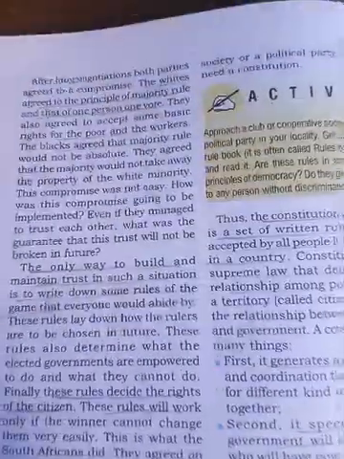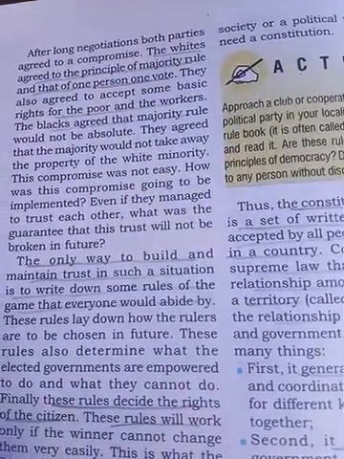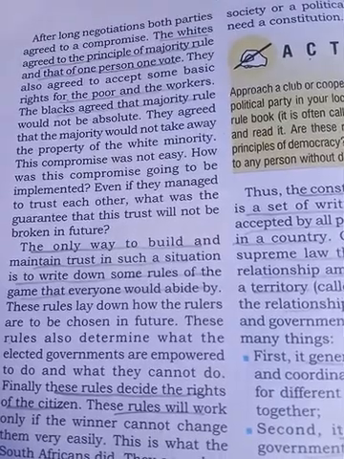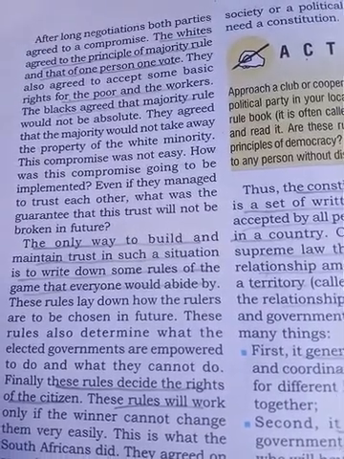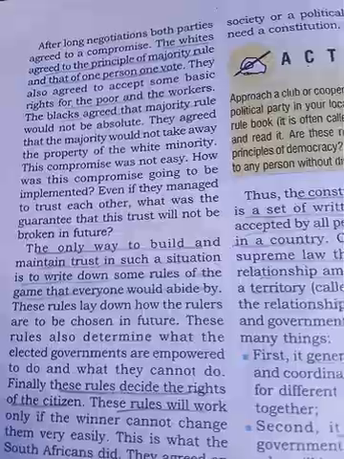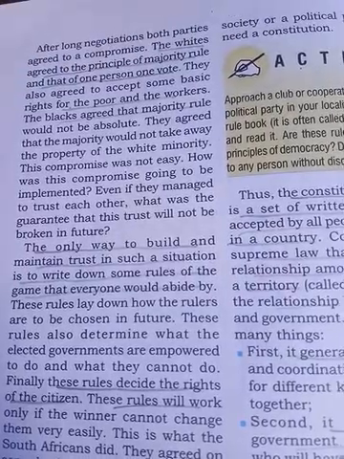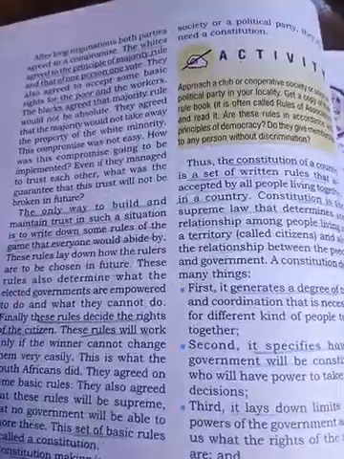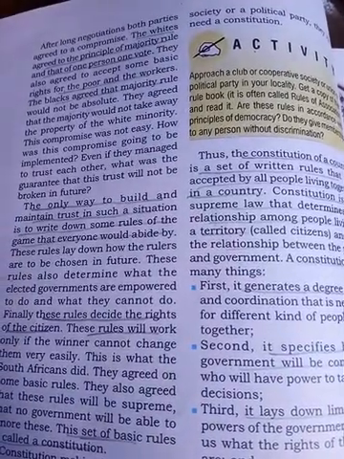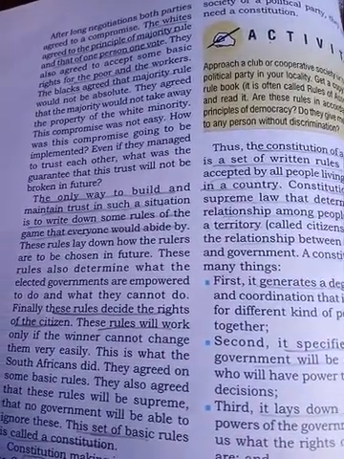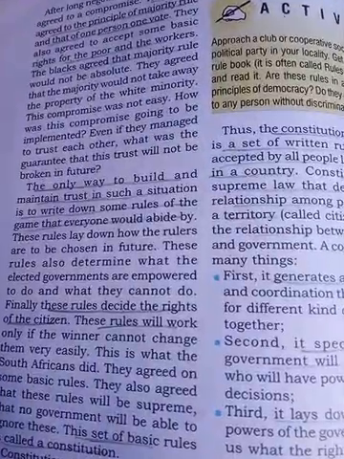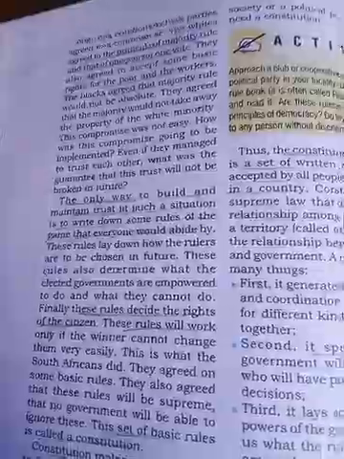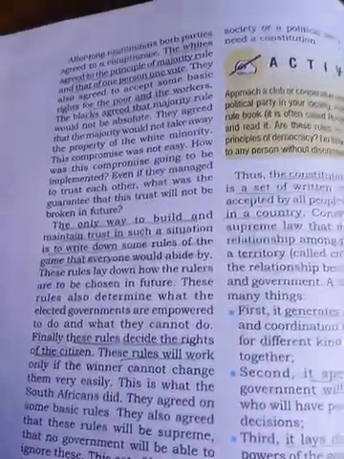Look here. After long negotiation, both parties agreed to a compromise. Whites agreed to the principle of majority rule, one person one vote. That means after discussing many things with the white people and that government, they agreed on one person one vote.